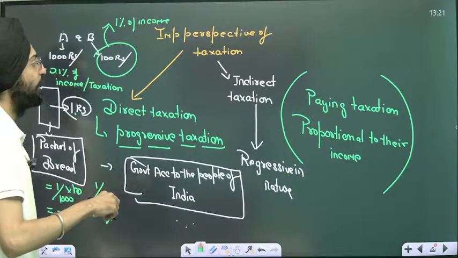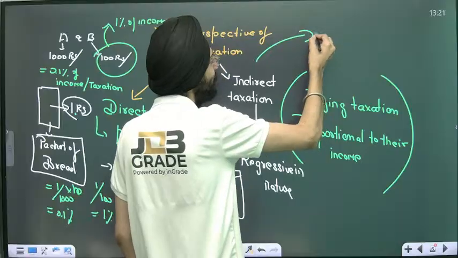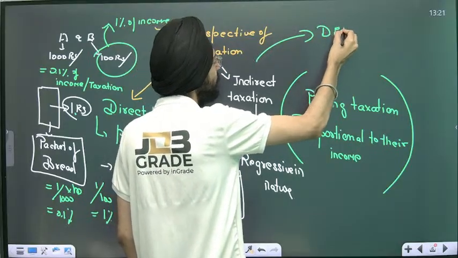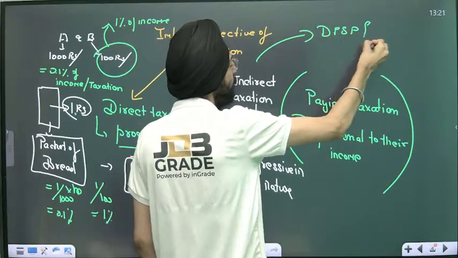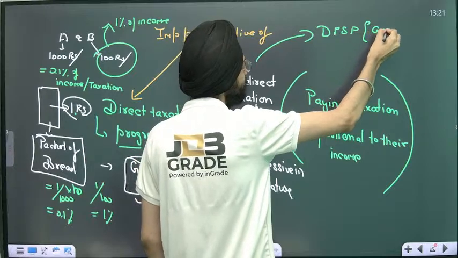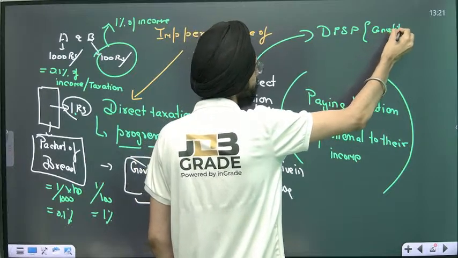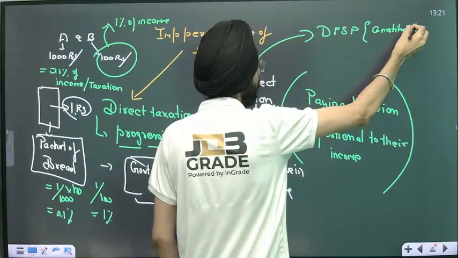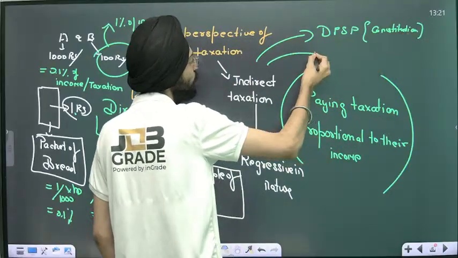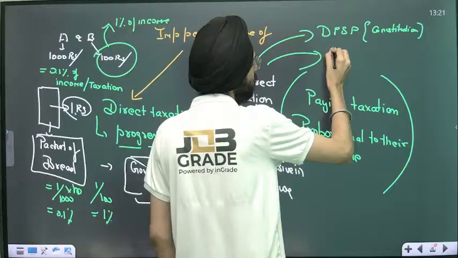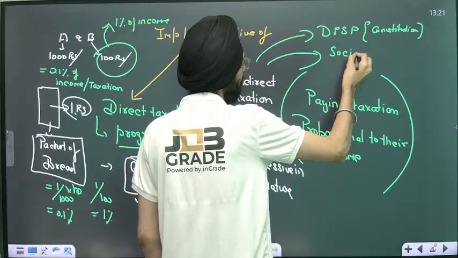That's what we call against the principle of DPSPs, the Directive Principles of State Policy, that's been mentioned under our constitution. And this is even against what we call the social justice principle.